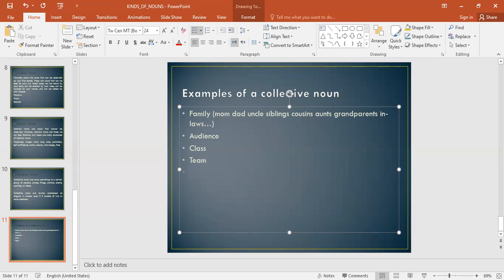Same goes with some terms referring to animals. A herd is a group of animals, a bunch of cattle or livestock, a group of sheep together. A flock is a group of birds flying.